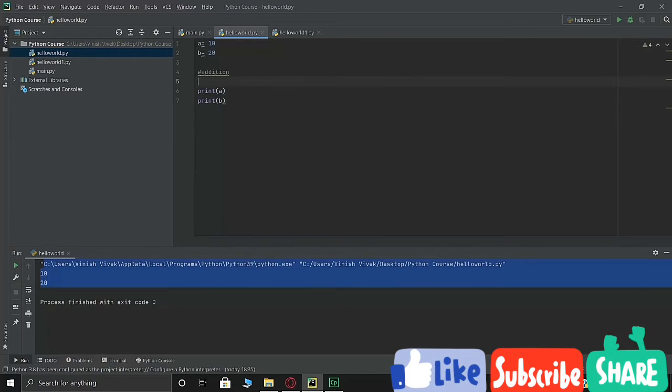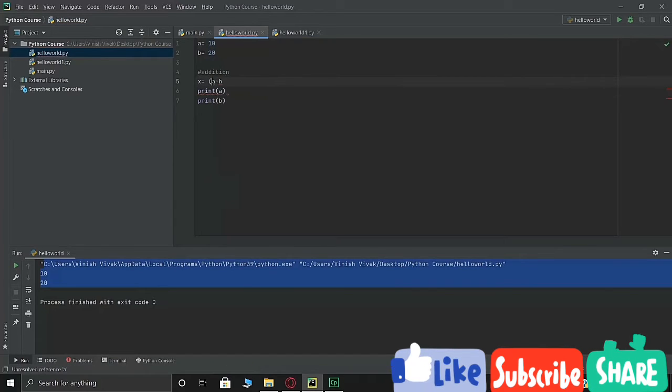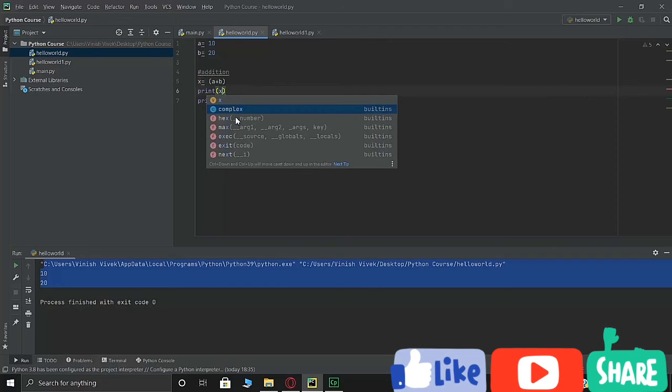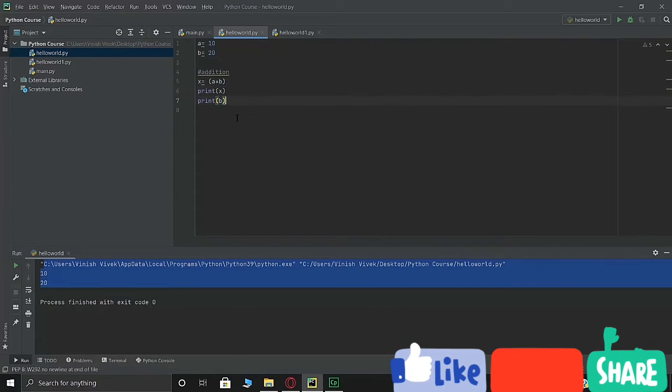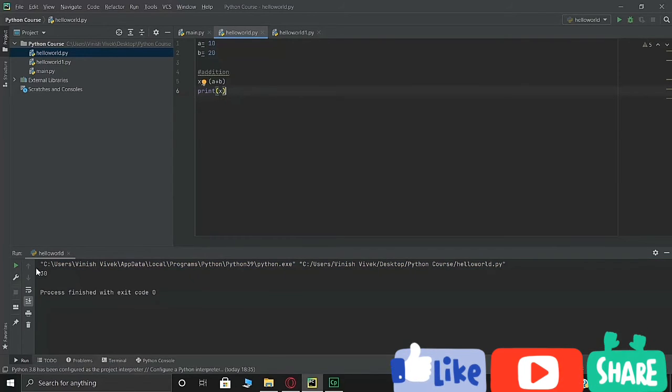So I can say x is equal to a plus b, and if I print x, Control Shift F10, as you can see the value over here is 30.